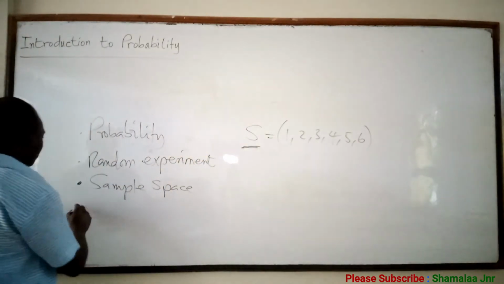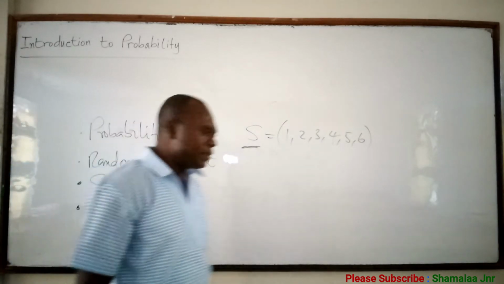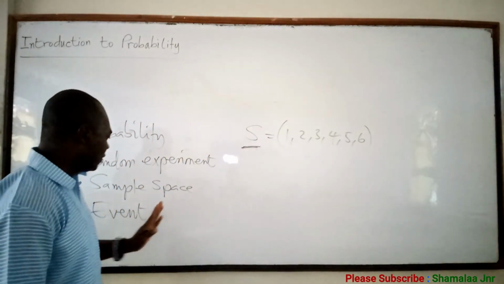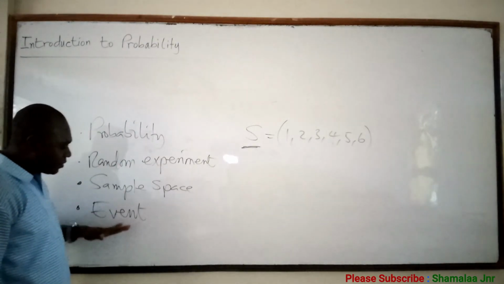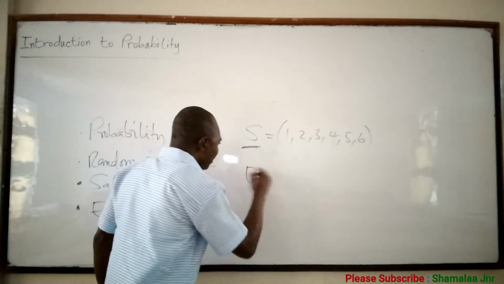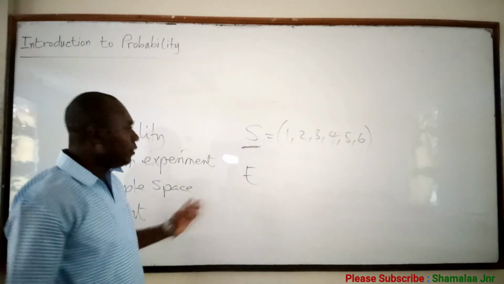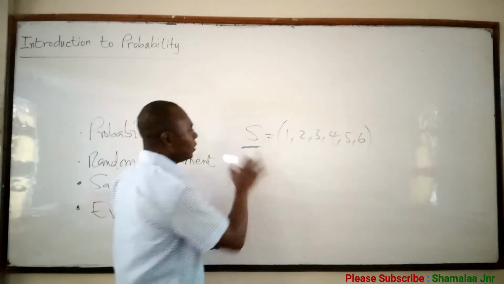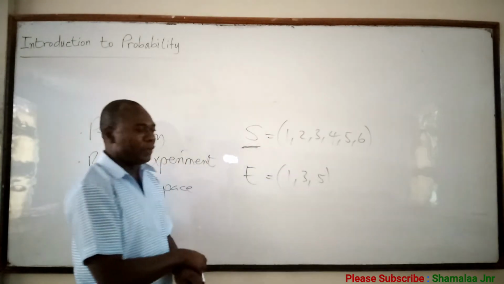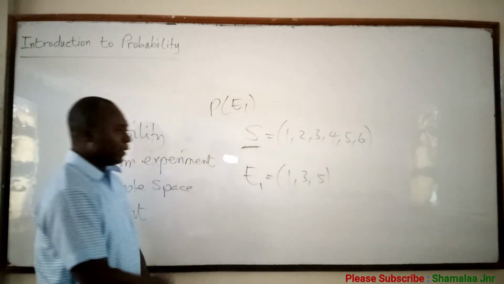Now you also have what you call an event. An event is a subset of the sample space of a random experiment. For example, when a die is tossed, what is the probability of getting an odd number? This is the sample space, and the odd numbers here are 1, 3, 5. So this will be an event, P of E1.